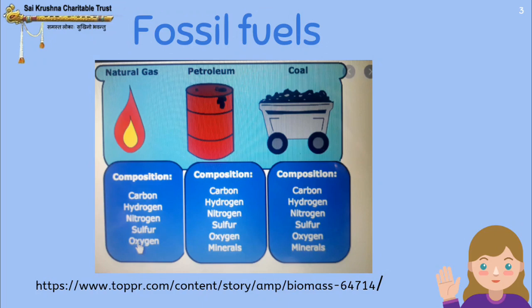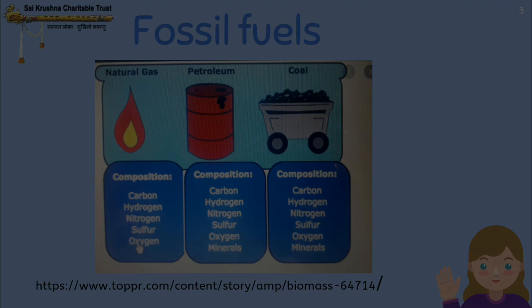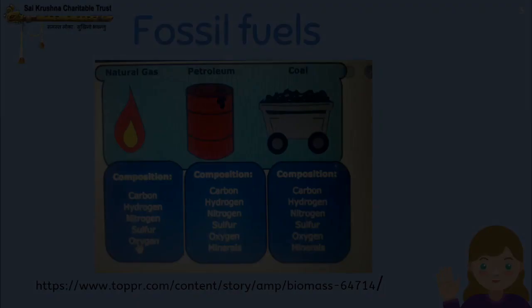And let us look at the composition of all these fossil fuels. What is common among all these things? We can see carbon, hydrogen, nitrogen, sulphur and oxygen as the common things among all these three. Right? In the case of petroleum products and coal, minerals are extra.